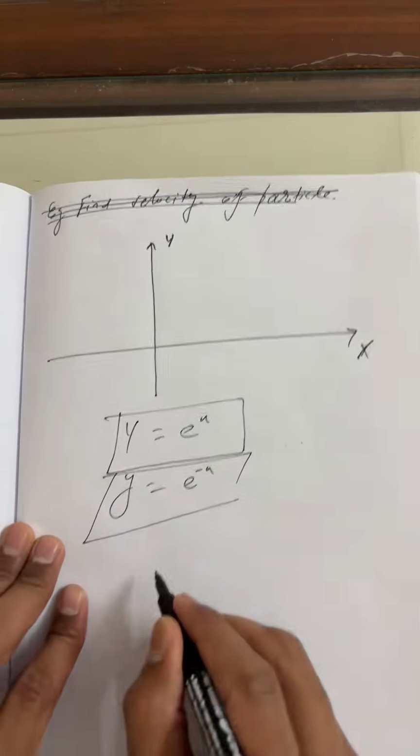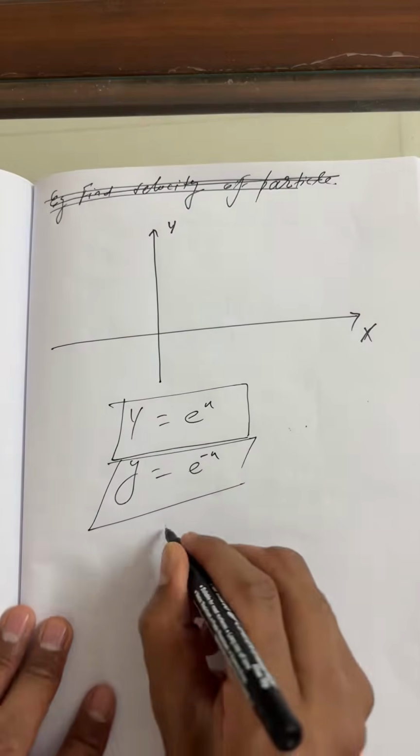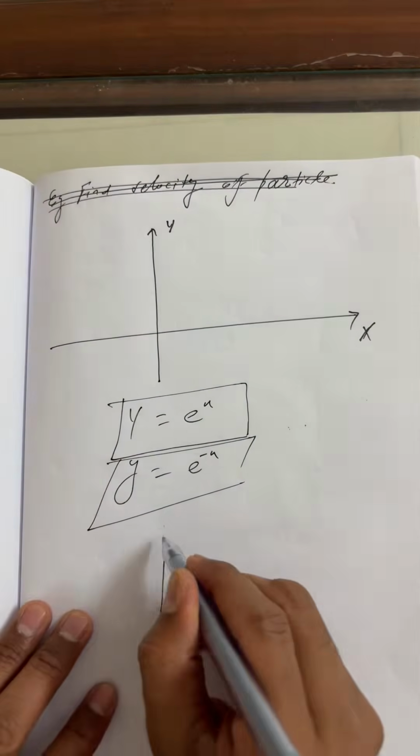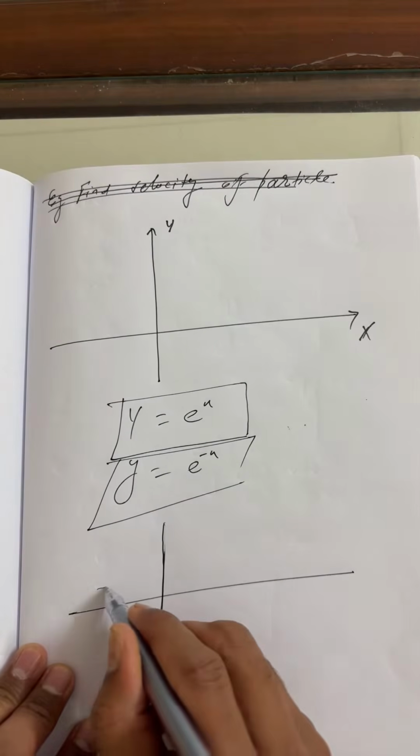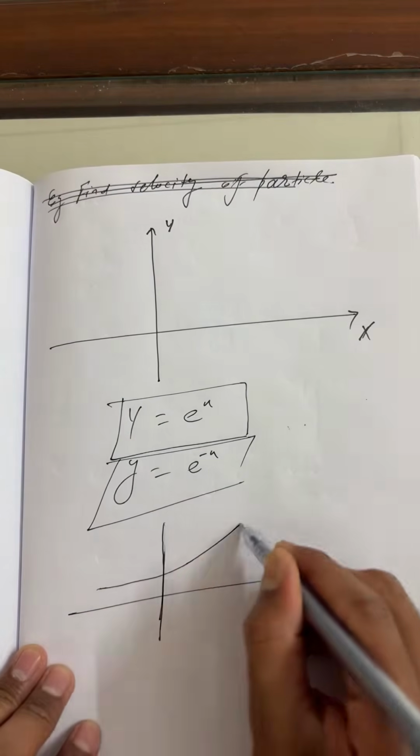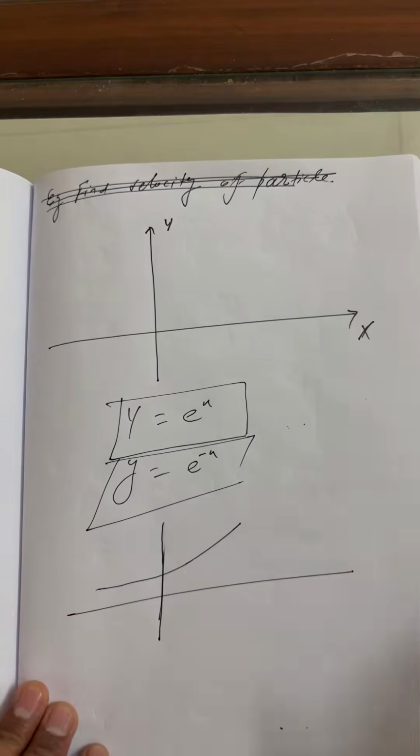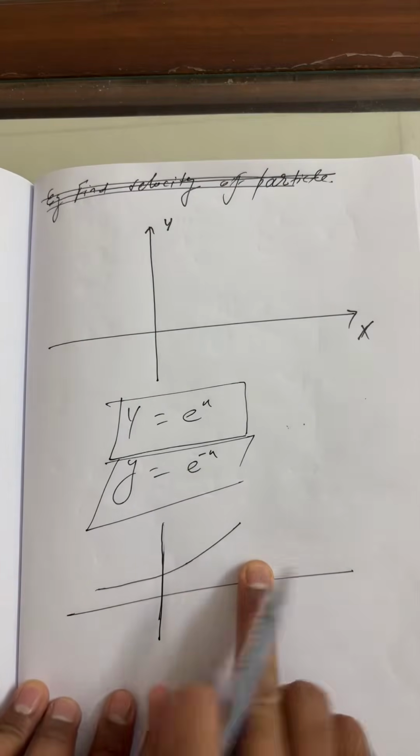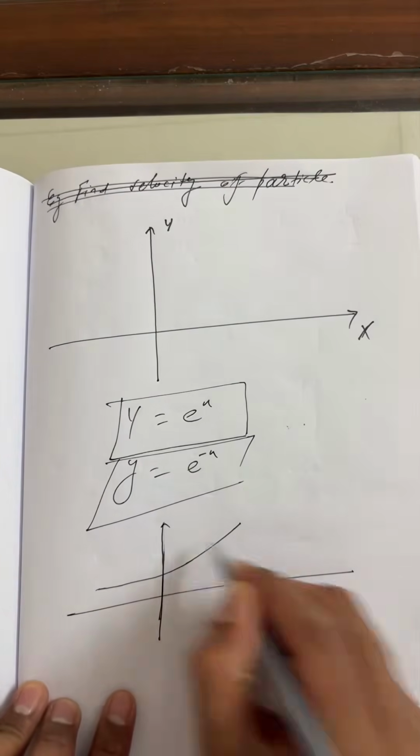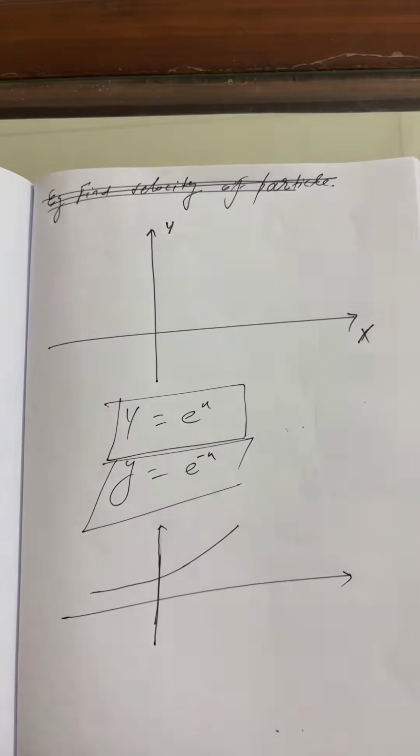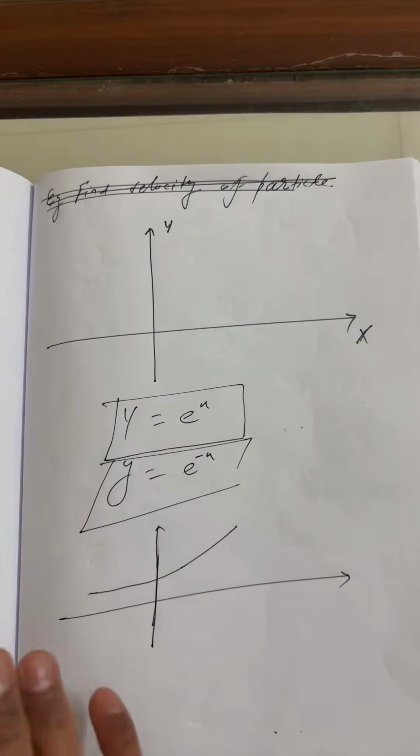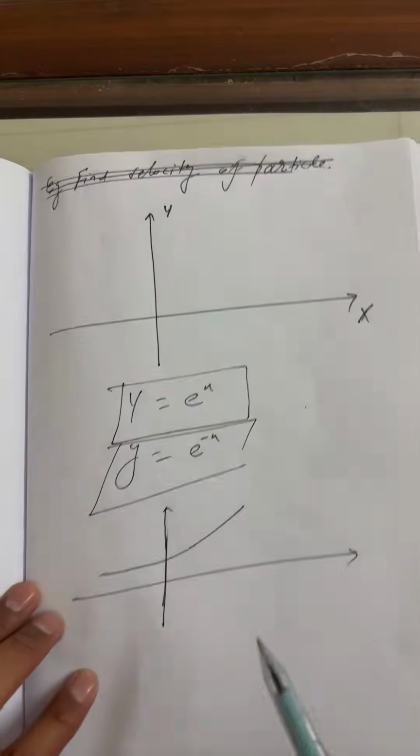So if we have an exponential function, e to the power x, the graph is like a flight taking off. Flight takeoff means y is equals to e to the power plus x. Okay, now this one here.